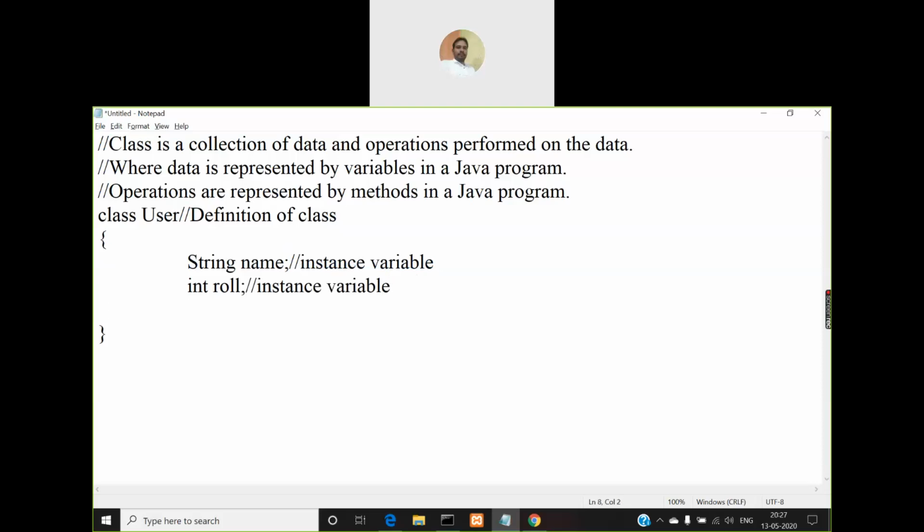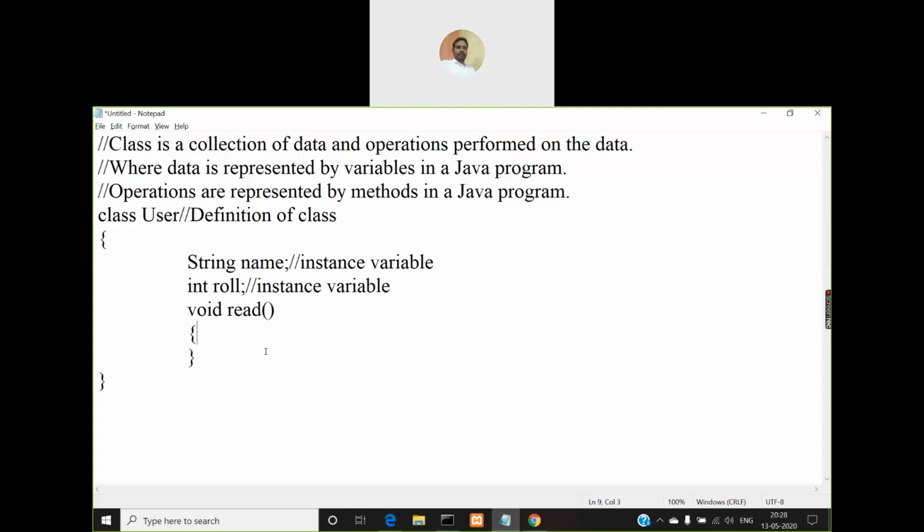Now I'll create a method, one method. As we know from C language functions, every function in Java is called a method. So I'm defining a method called read.